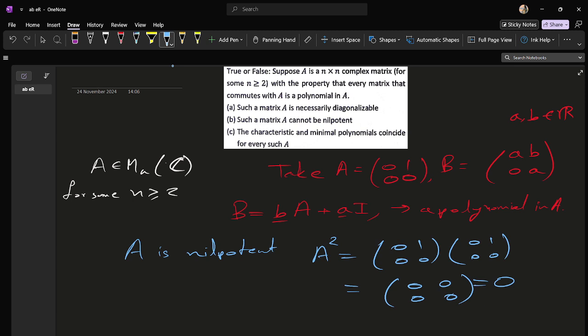So A is nilpotent, and A is not diagonalizable because A is a Jordan block, which says that 0 is sharing a single eigenvector.